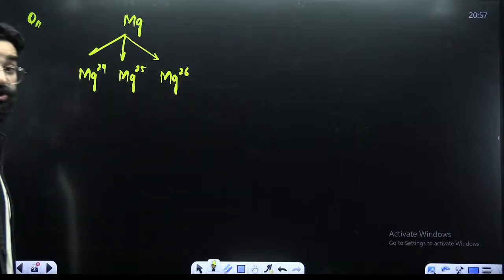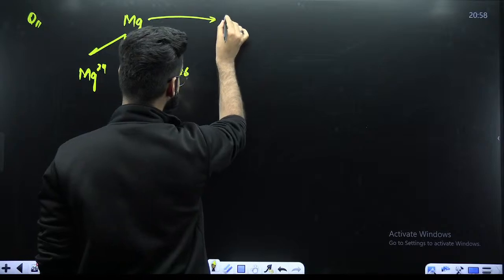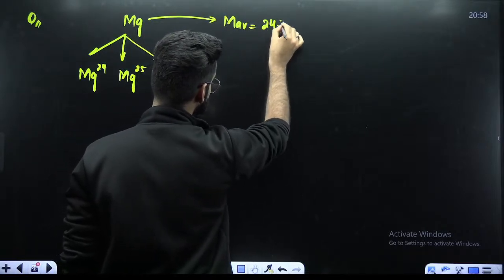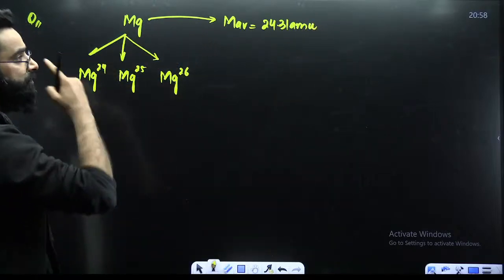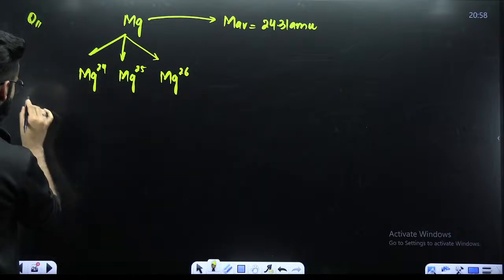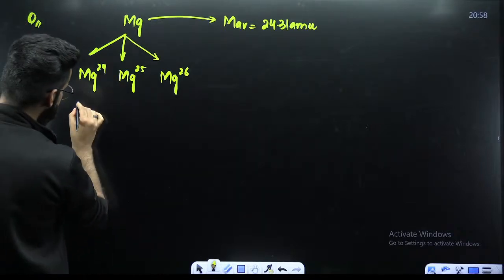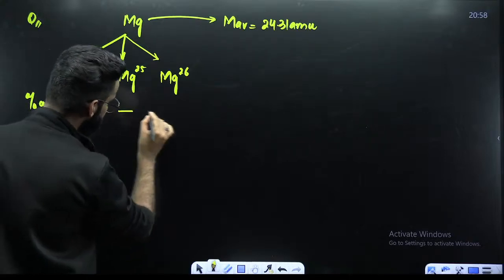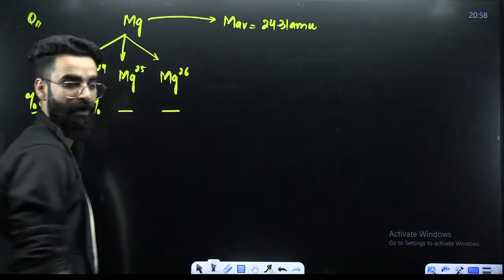These are the 3 isotopes of magnesium. As per the question, the average atomic mass of magnesium is 24.31 AMU. And at the same time, the percentage abundance of the first isotope is 79%. I am asking you to calculate the percentage abundances of the remaining 2 isotopes.